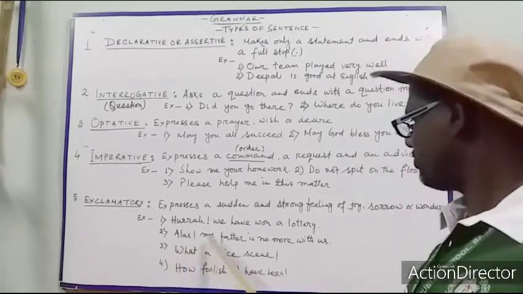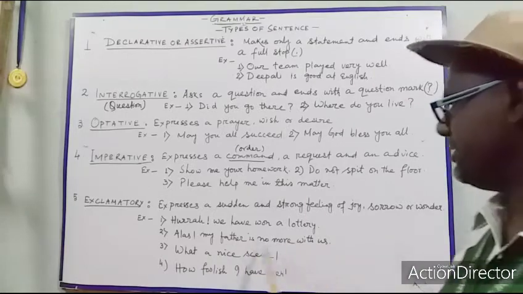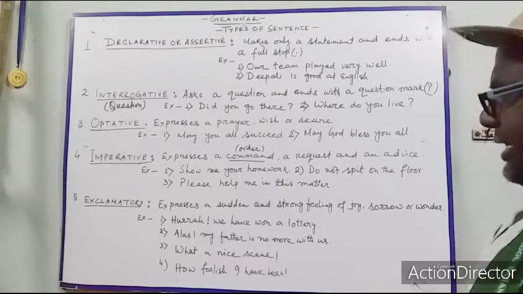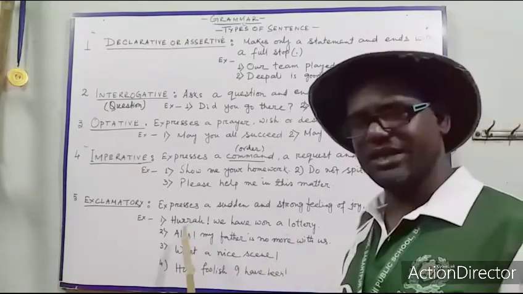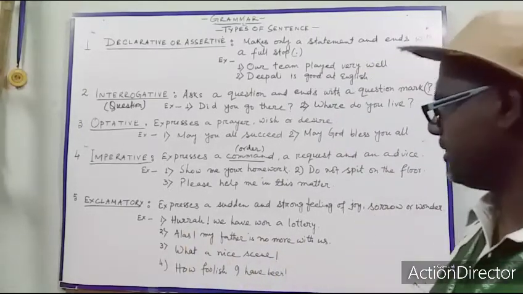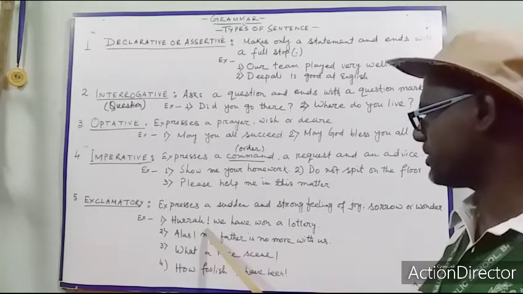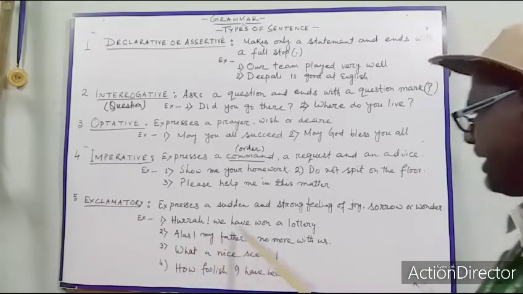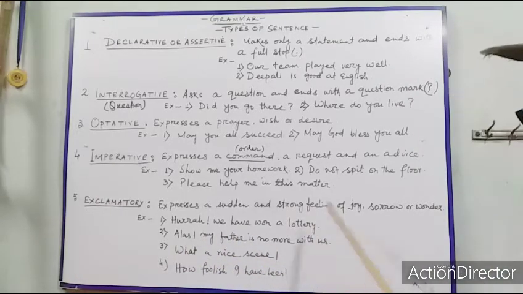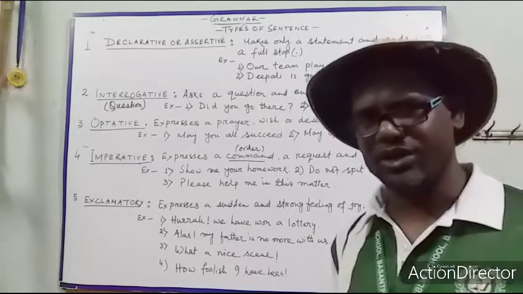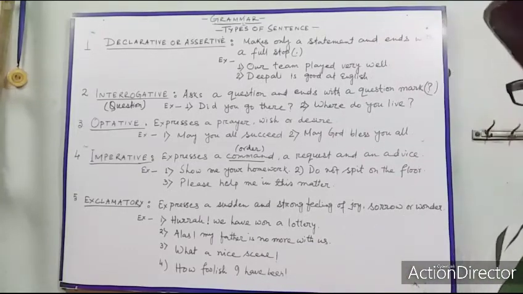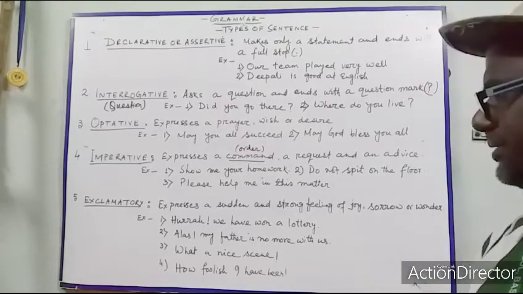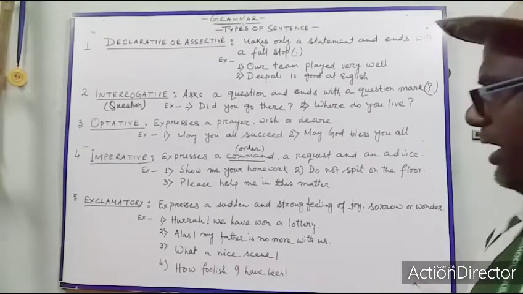This is expressing a grief, a sorrow, and that's why this sentence is an exclamatory sentence. You can see in the first sentence after hooray there is an exclamation mark. Here also after alas there is an exclamation mark, and at the end of the sentence there is a full stop. So whenever there is an exclamation mark, you can think that the sentence is an exclamatory sentence.